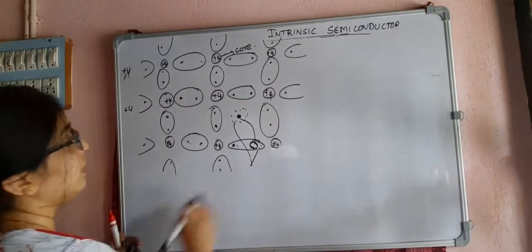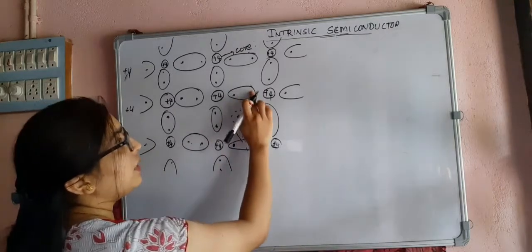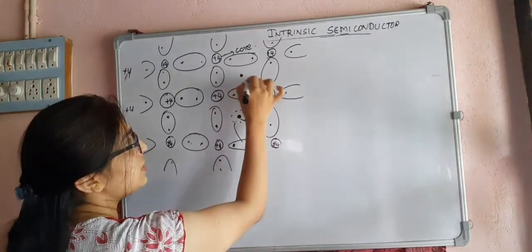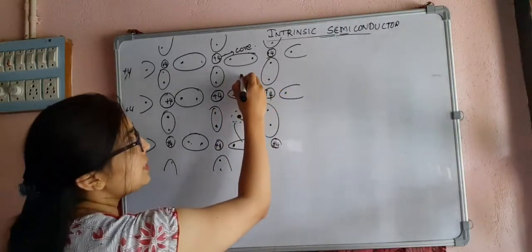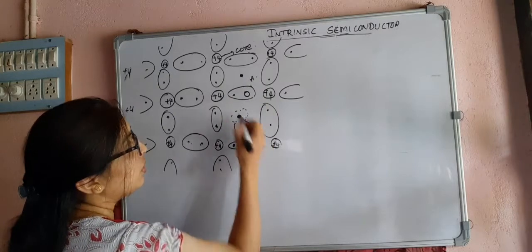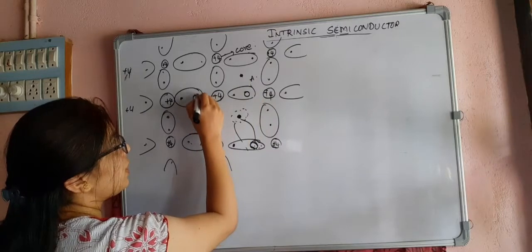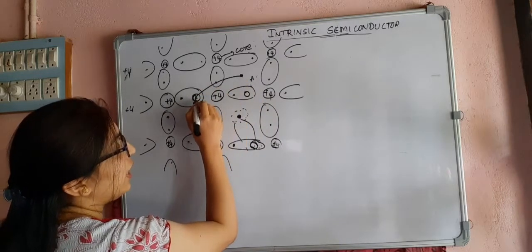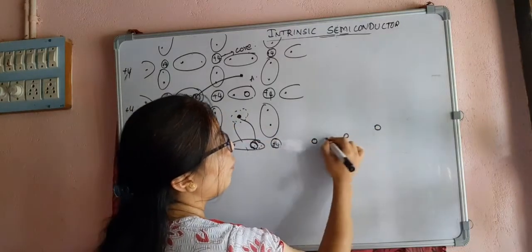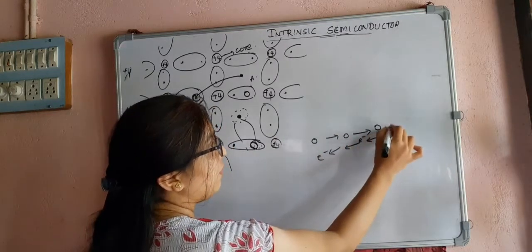And remember another thing. Suppose this is an electron. Now another covalent bond is broken and another free electron comes here. Let me consider this as point A. Now this electron goes to this place, where there was a hole, and another electron goes to some other place. So the movement of holes and the movement of electrons will be in opposite directions. That we can see.